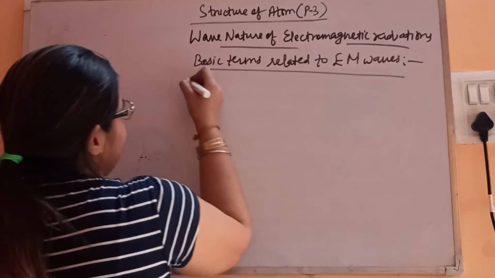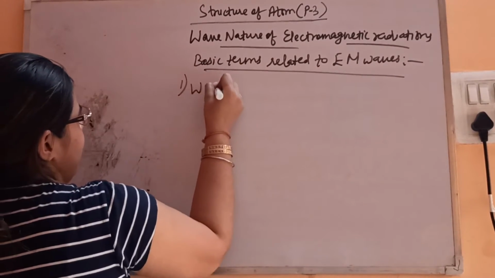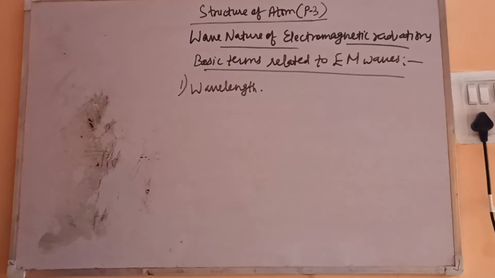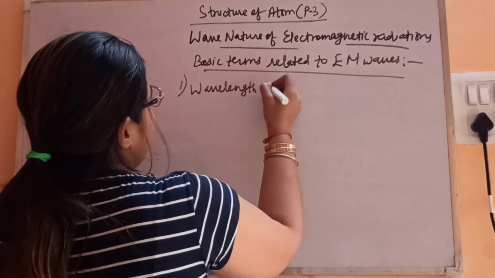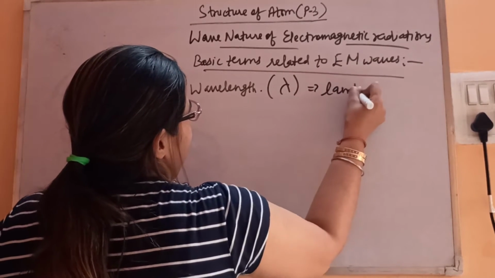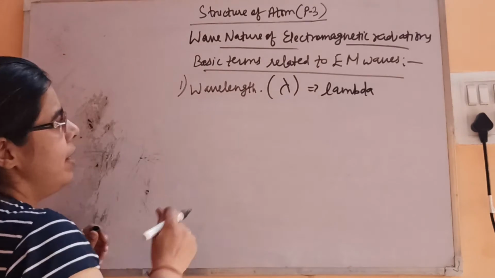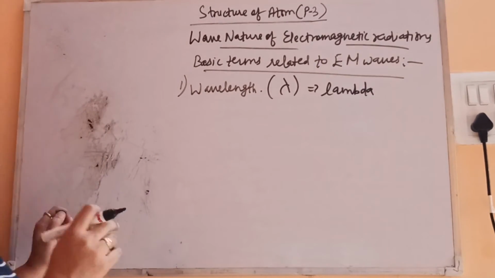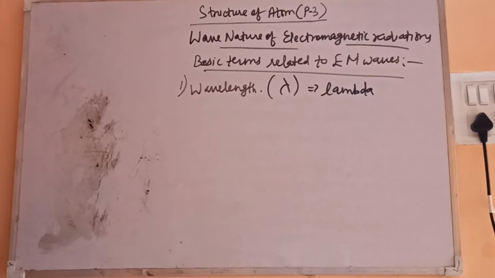First is wavelength. It is represented by lambda. Pronunciation is this, lambda. Fine. This is a symbol.